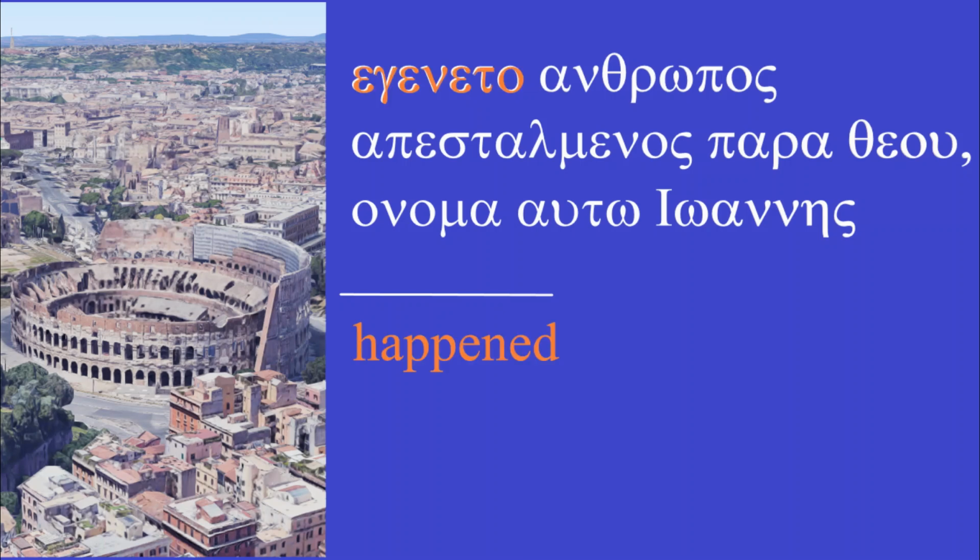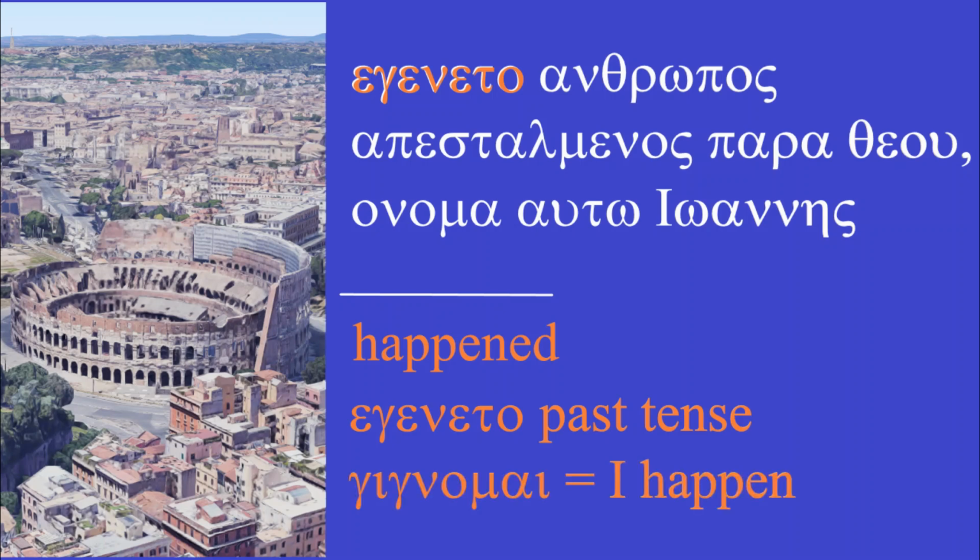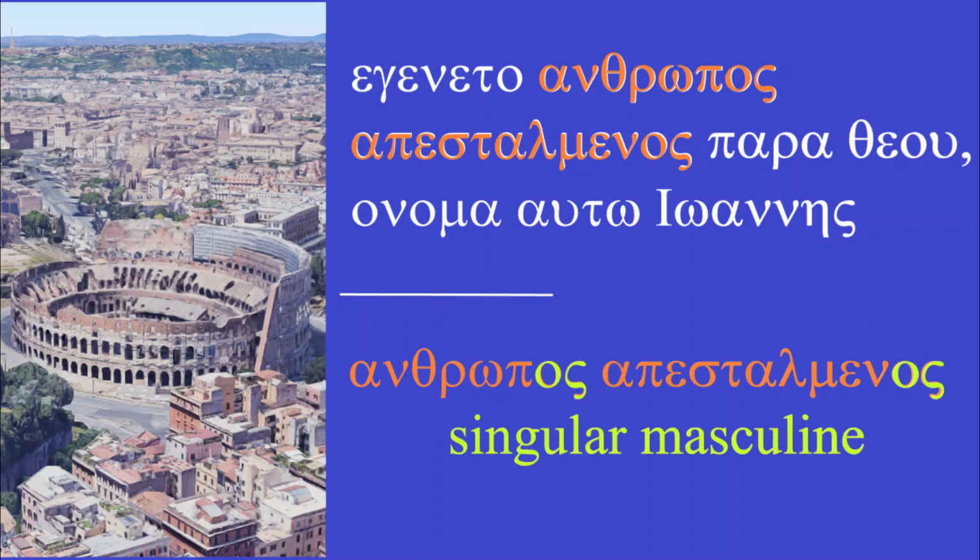Egeneto is happened. Egeneto is past tense. The present tense form for I happen is genome. Next we have the noun participle arrangement. Anthropos, epistalmenos. Notice how both anthropos and epistalmenos both end in omicron sigma.